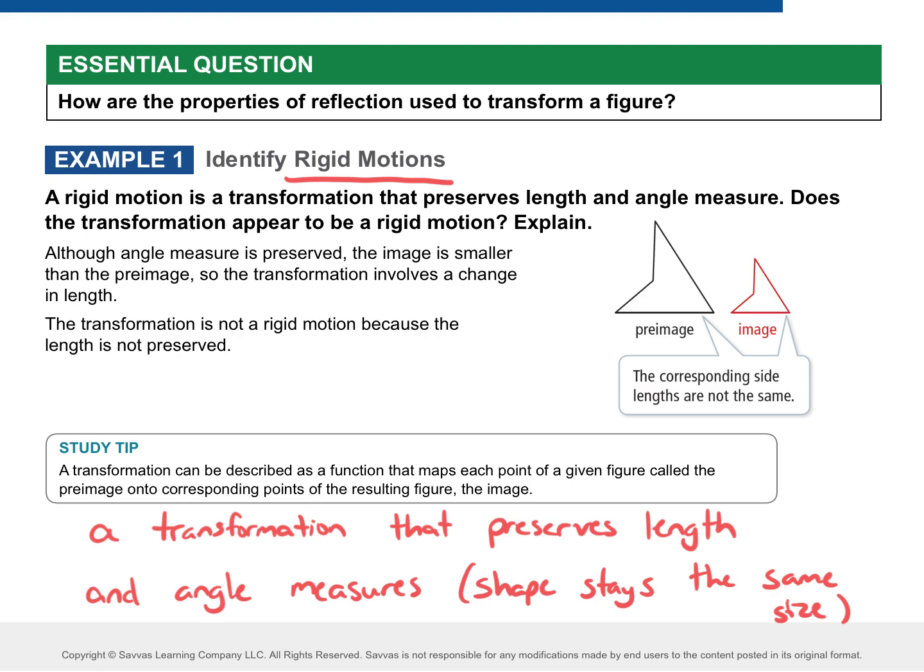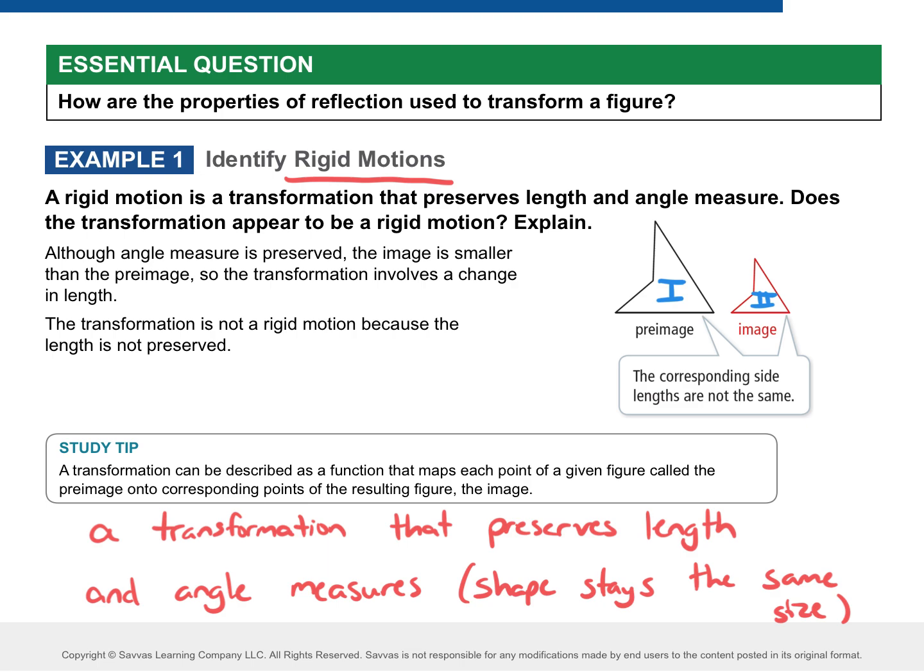A couple notation things here. Whenever you see the word pre-image, pre means first. That is my first image, the original, with Roman numeral 1 as its label. The image is the second image, and that's going to be with a Roman numeral 2.